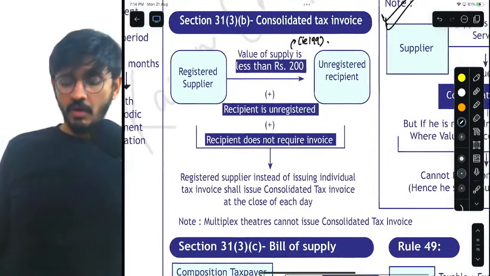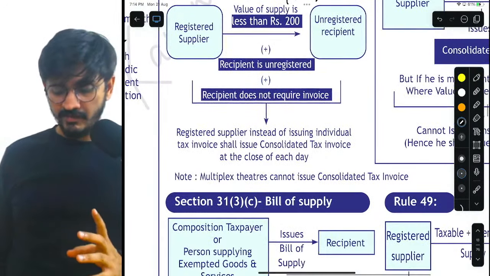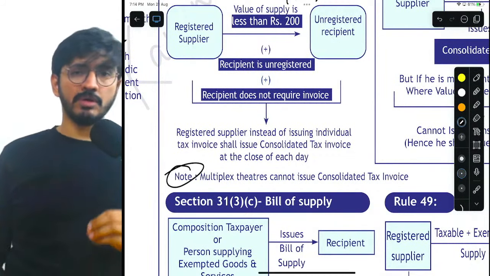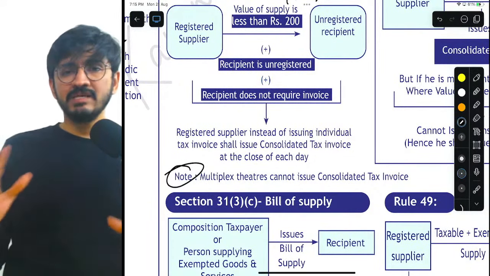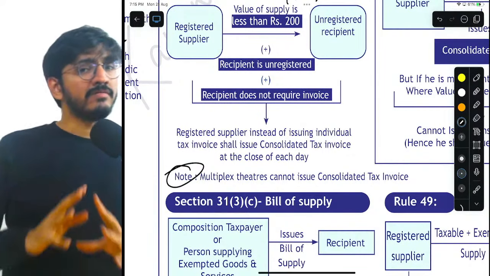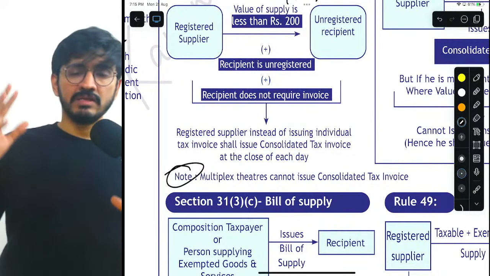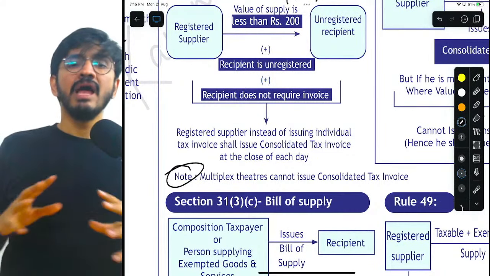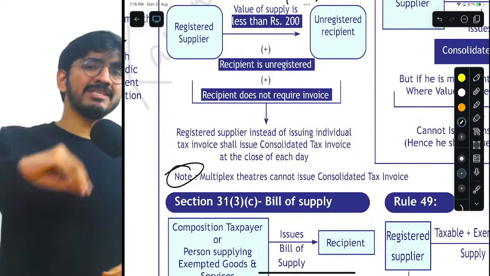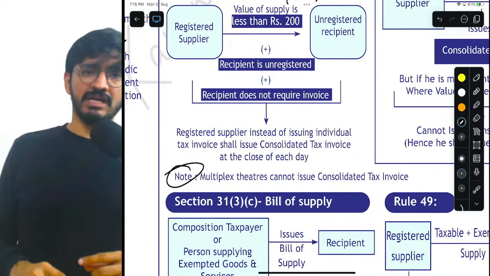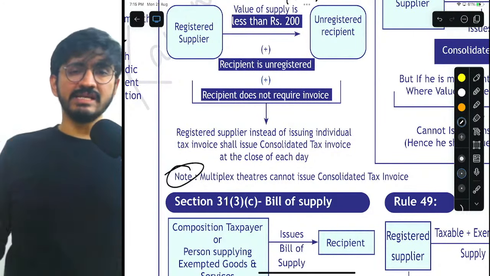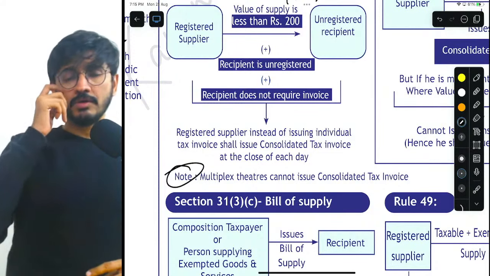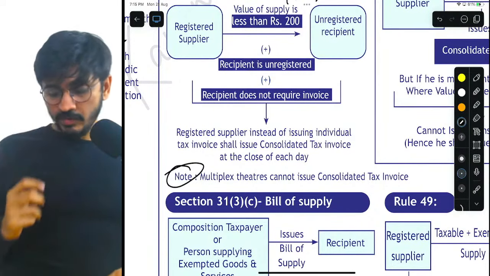Also understand in 31(3)(b), my dear friends, there is a small note that I want to give you. In case of multiplex theaters, where they are exhibiting cinematographic films, they do not deserve this benefit of 31(3)(b), and they will always issue an invoice, even if the transaction value is 50 rupees, 100 rupees, or anything less than 200.